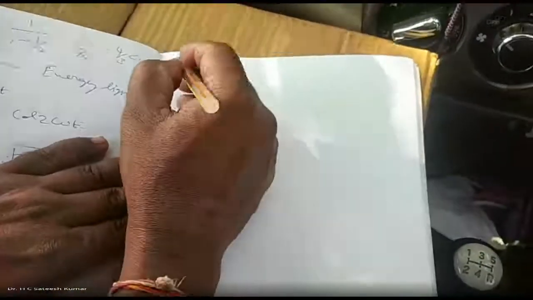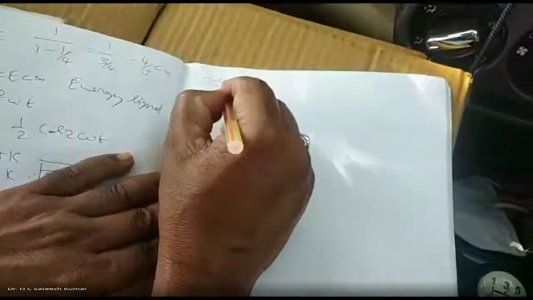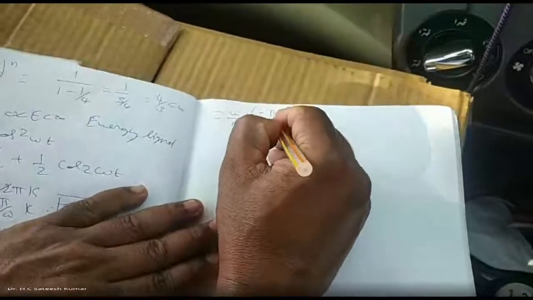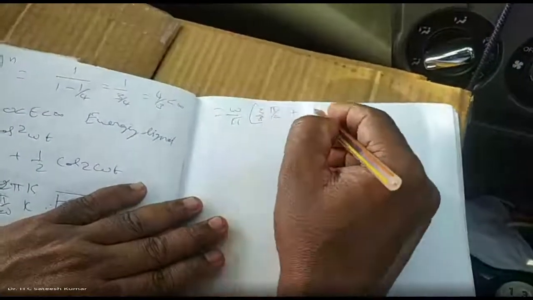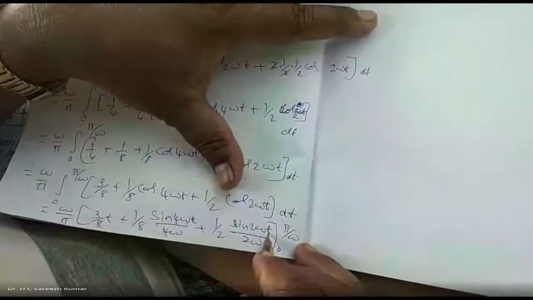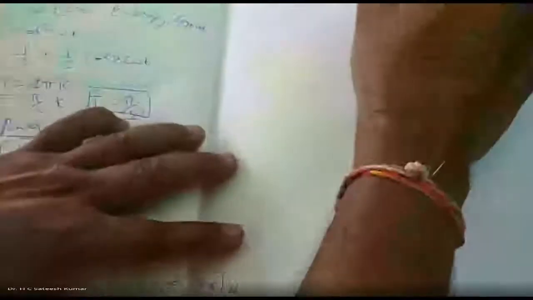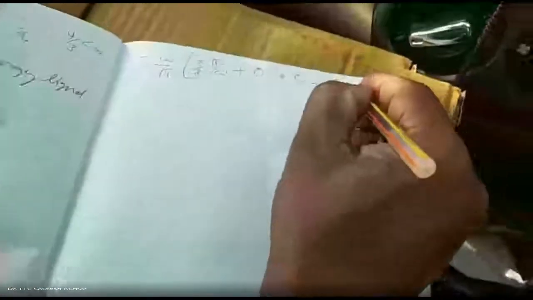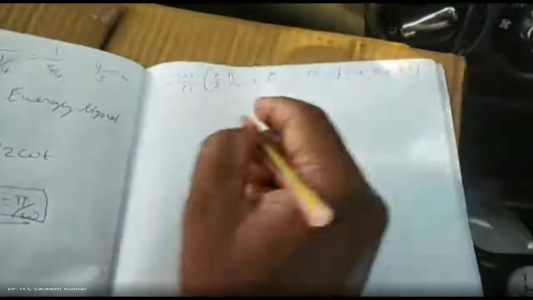Okay, right. This is equal to omega by pi into upper limit 3 by 8 into pi by omega, plus, put t is equal to pi by omega, so omega times pi by omega gives sine 4 pi. Sine 4 pi is 0, plus, here also put t is equal to pi by omega, omega times pi by omega gives sine 2 pi. Sine 2 pi is also 0, minus the lower limit t equal to 0, which gives 0 plus sine 0, 0 plus sine 0, 0. So the lower limit is completely 0.